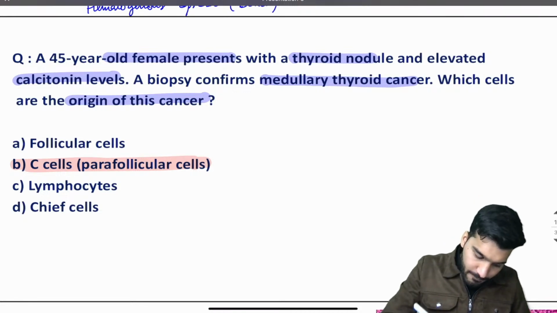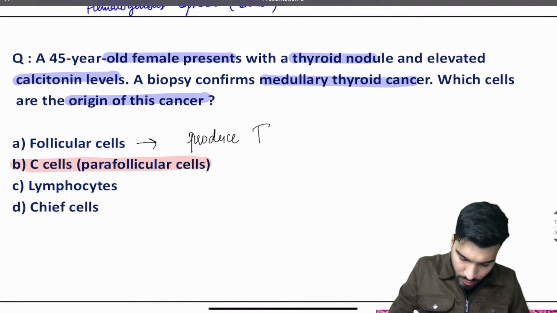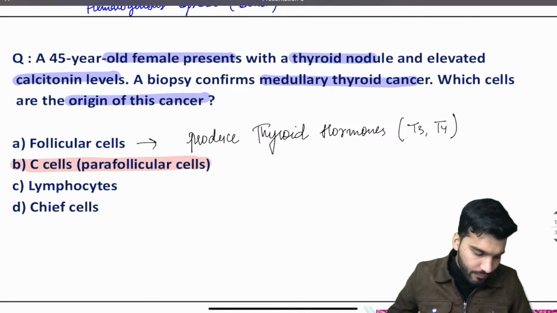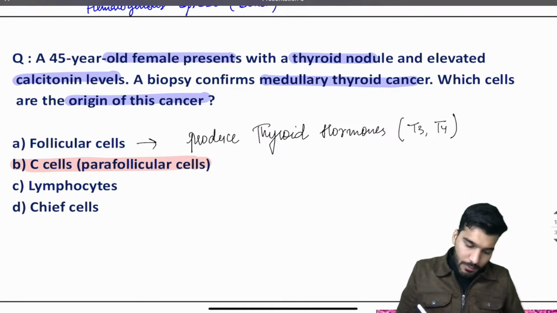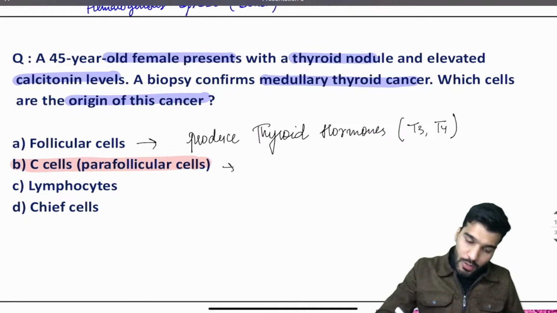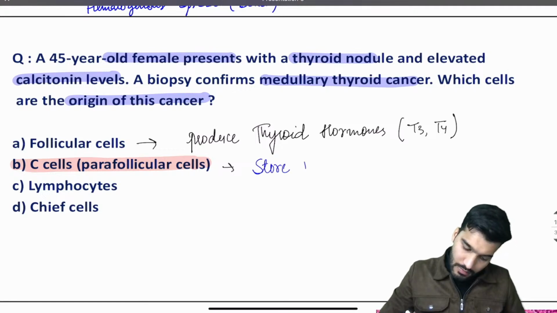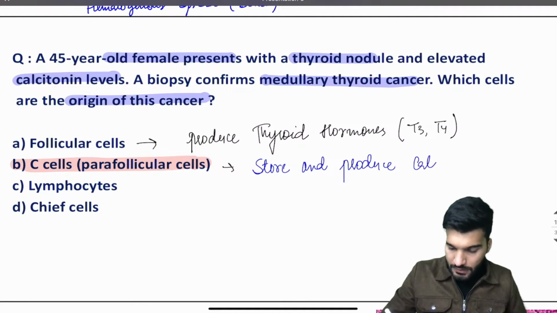Sir, what about follicular cells? These follicular cells produce thyroid hormones, T3 and T4. Parafollicular cells store and produce calcitonin.